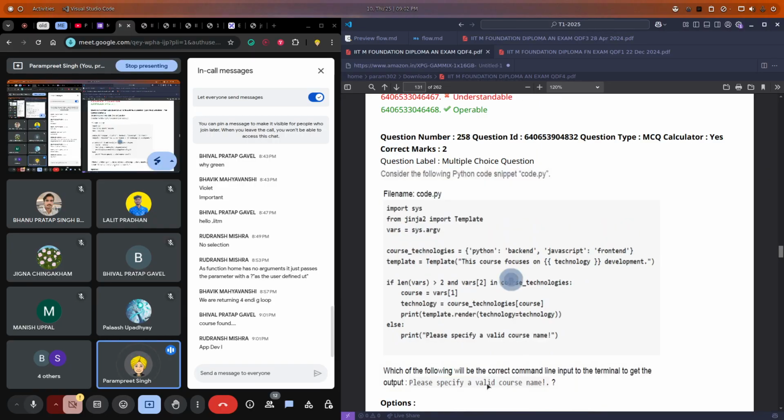Okay, quickly tell me which of the following will be the correct command for the input. We want this as the output. What command should we give in the terminal so that we get this output, like python code.py, then what should we add?